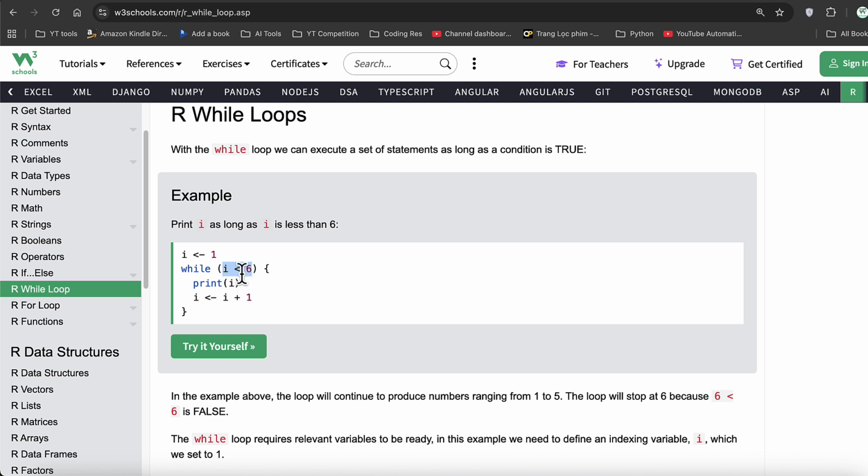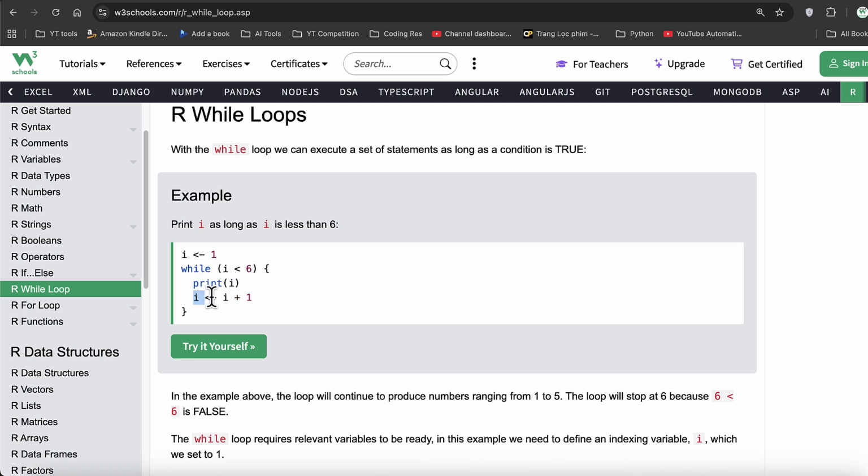If we don't do that, the condition will remain true forever and the loop will keep repeating forever, and it will become an infinite loop. That's the pitfall of using loops, so we have to be very careful about that. Every time you use a loop, just keep these three benchmarks: initialize a variable, use it inside a conditional operator, and then increment the variable value as well. So we increment it, then we check the condition, print the statement, we increment it, check the condition, print the statement. That's how the loop works.